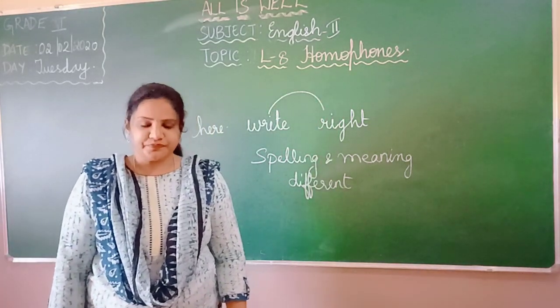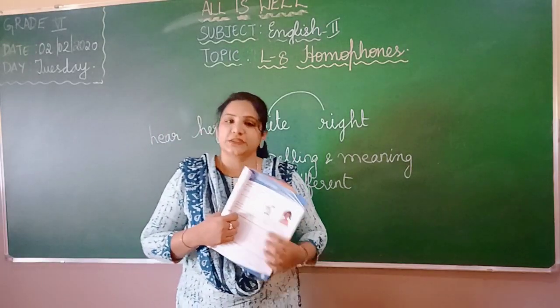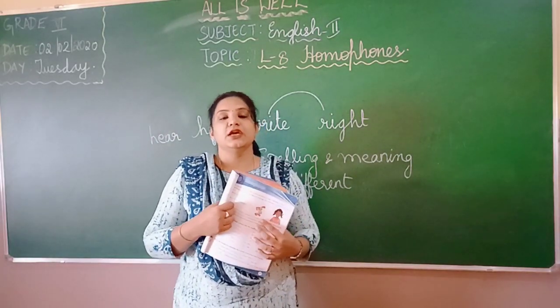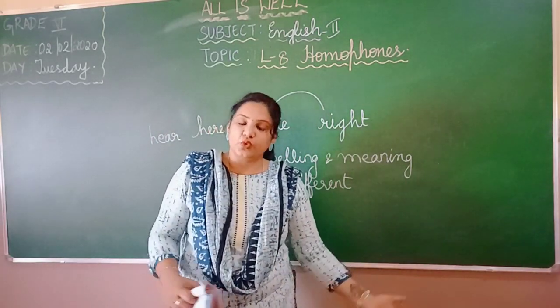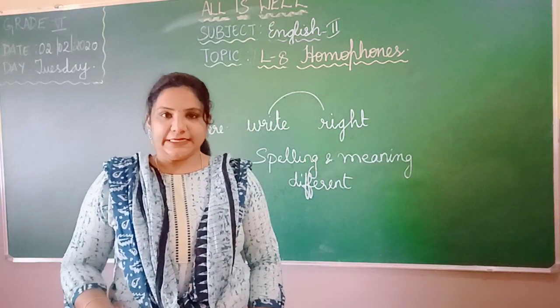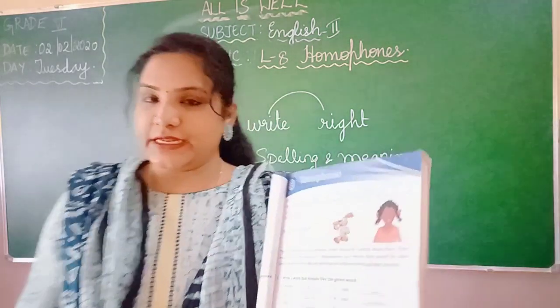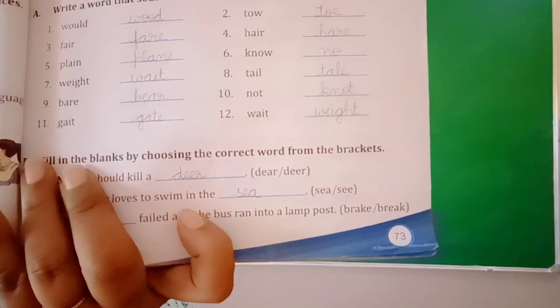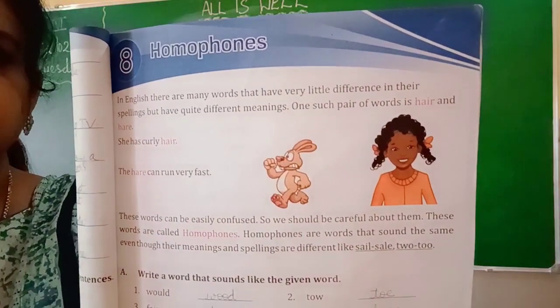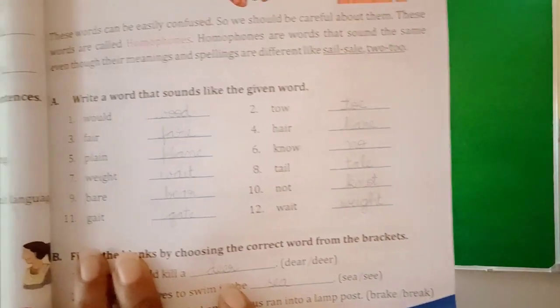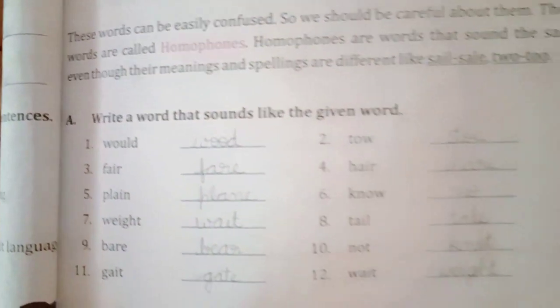Clear, children? Okay, you solve some of your textbook exercises. When we do that, you will get so many words, which you will understand clearly. So all of you kindly open your textbook. Page number 73, homophones. See the first one. What is the first one?